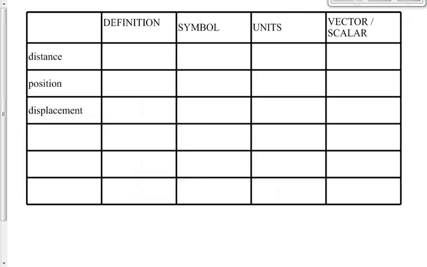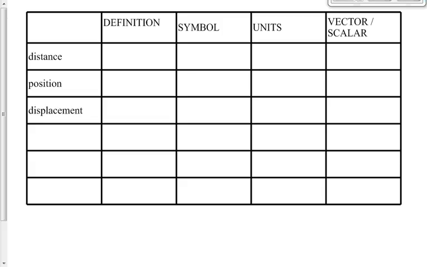Now we're going to talk today about three different terms, three different types of quantities, vectors or scalars. We're going to talk about what they mean. We're going to assign a symbol to them so that we can abbreviate it, not write down the word distance every time. The units, and we're going to identify it as a vector or scalar.